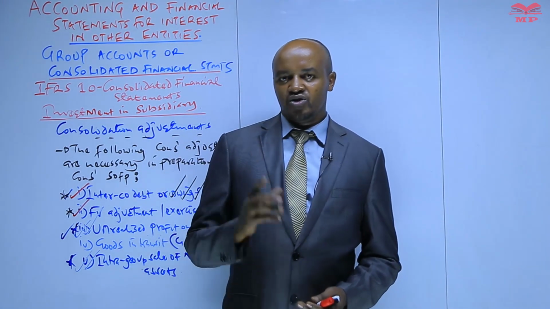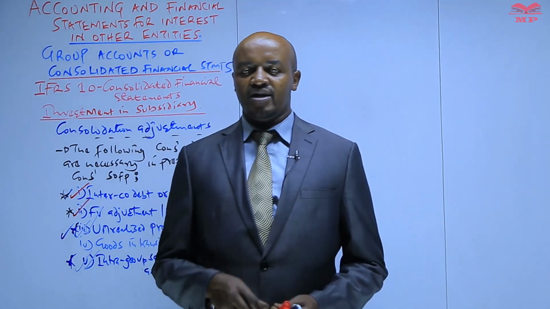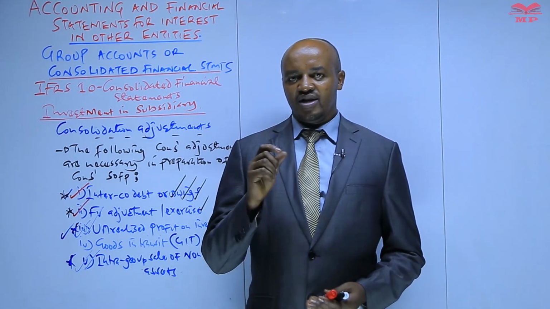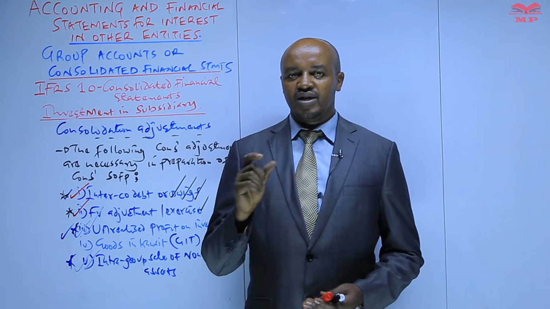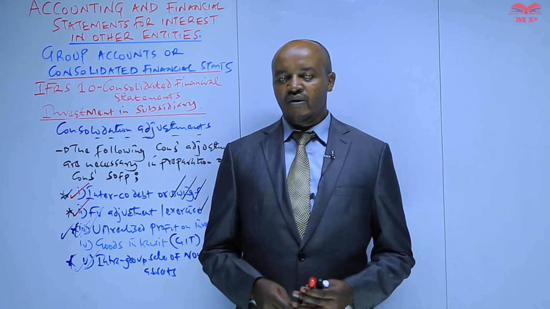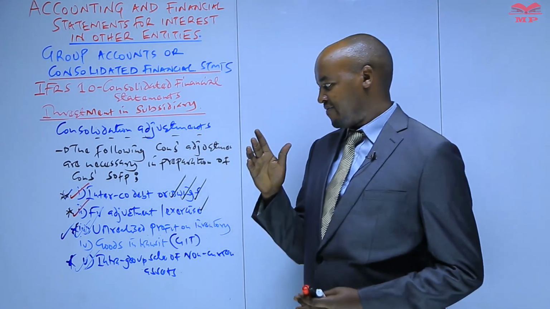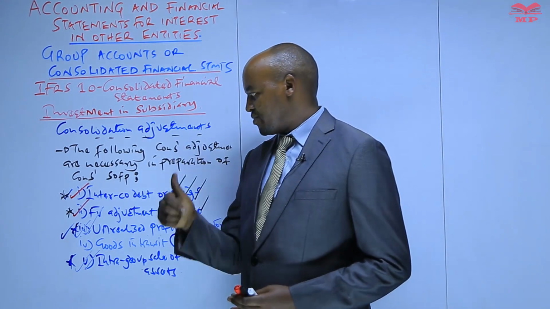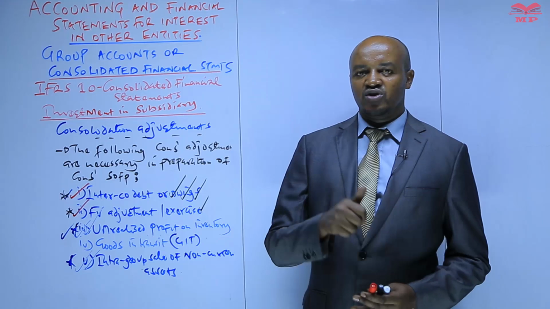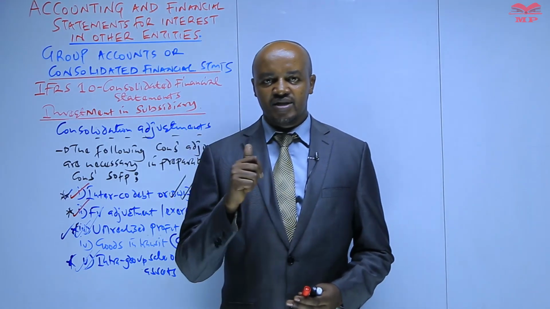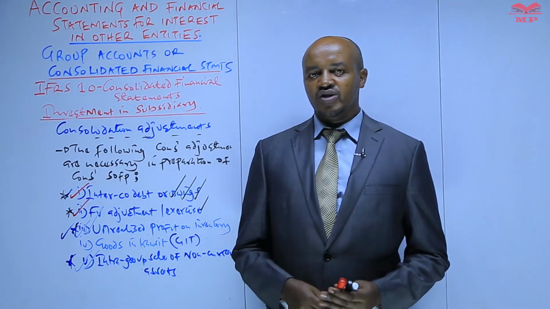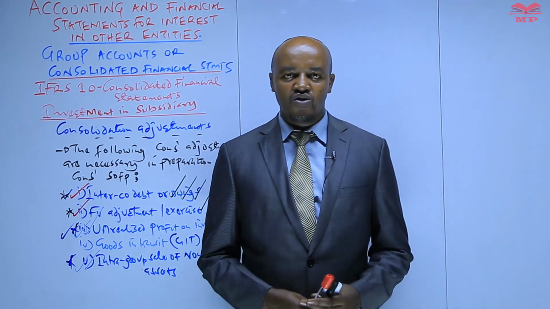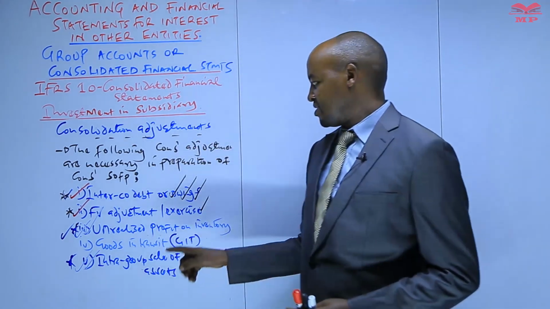We are still continuing the topic of group accounts, and we are still discussing the various consolidation adjustments which are necessary when preparing the consolidated statement of financial position. Basically we said we have 5 key consolidation adjustments excluding computation of goodwill, excluding computation of group retained earnings and also the non-controlling interest. And so far we have discussed around 4 key consolidation adjustments.